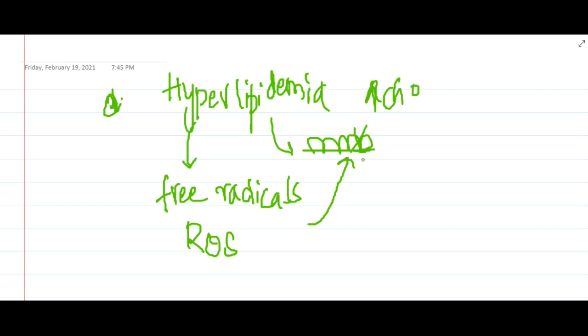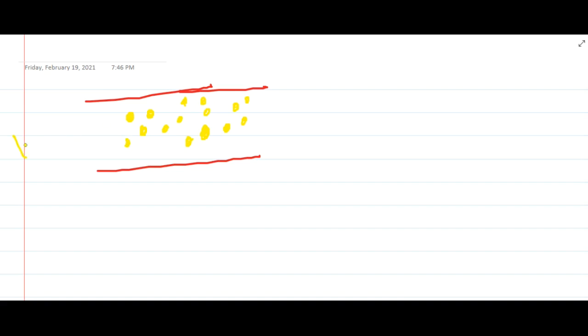Now these lipoproteins will accumulate under the intima. If this is the intima, the lipoproteins will come and accumulate within it, and they will aggregate. These lipoproteins are oxidized by the free radicals, and as a result they are foreign substances present in the intima.